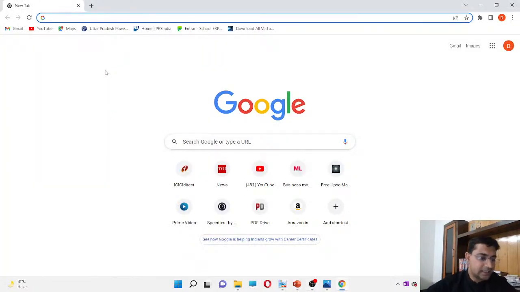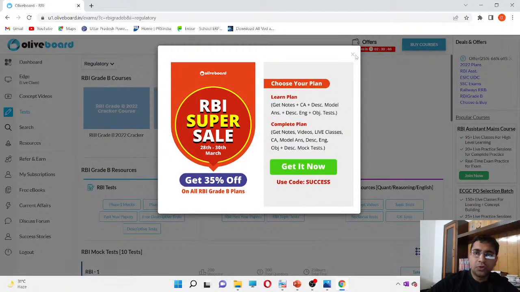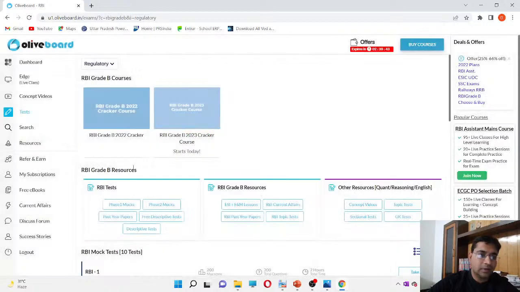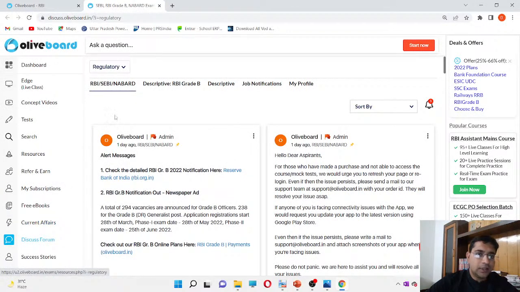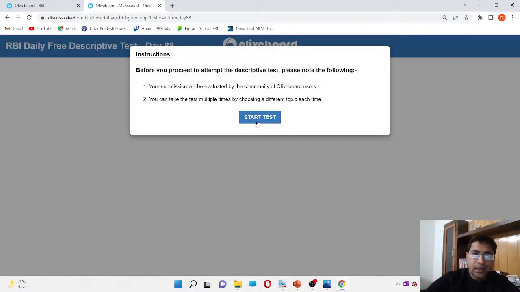So here, you can see that I have opened Google Chrome. Here you type oliveboard.in, and this will open automatically. Then you can go to the discuss forum. On the left hand side, on the downside where logout is written, the third part, discuss forum, click on that. Then in the horizontal tab, RBI, SEBI, Nabard, then Descriptive RBI will come. In the Descriptive RBI, you can click on that. Here you can see that all the 88 questions are there. If you click on the 88th question today, you can start the test.